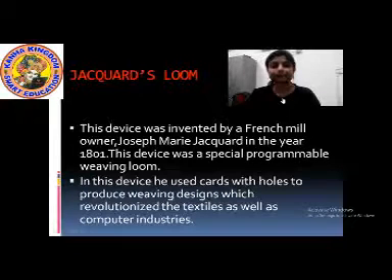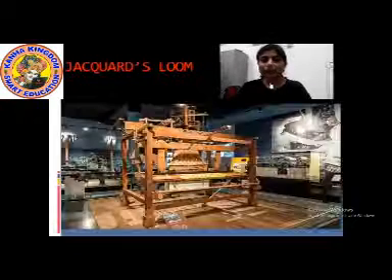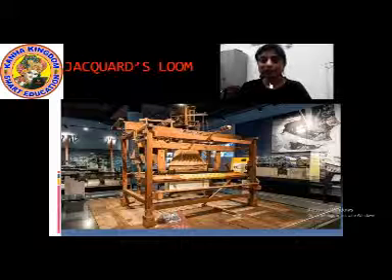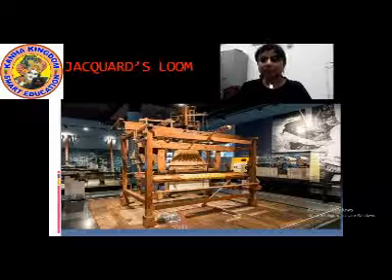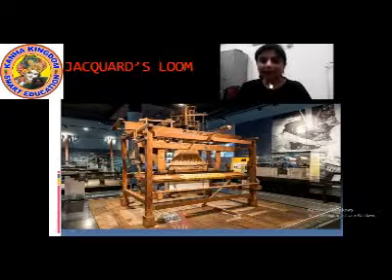Now students, can you see? This is the picture of Jacquard loom. This device is used to weave designs.